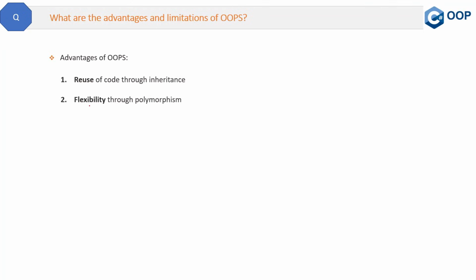Second advantage is flexibility through polymorphism. For example, same name methods can do different things. So this is flexibility, which overloading provides you. So you are free to choose the best overloaded method version as per your need. So that is the flexibility provided by the polymorphism.